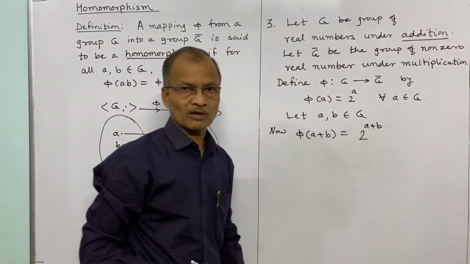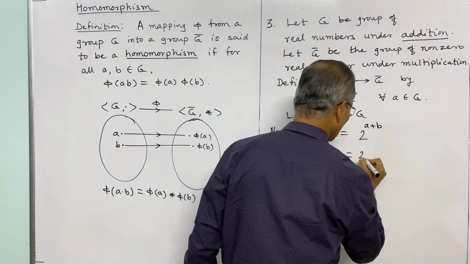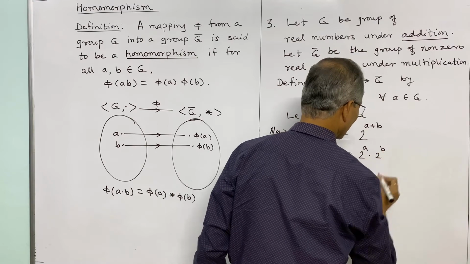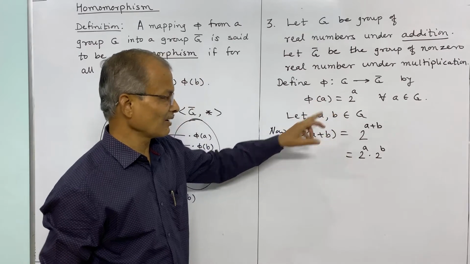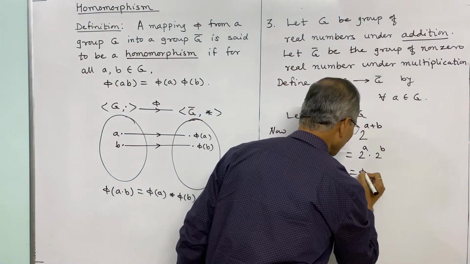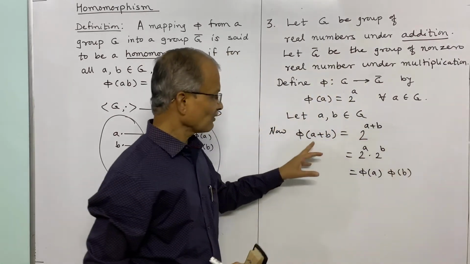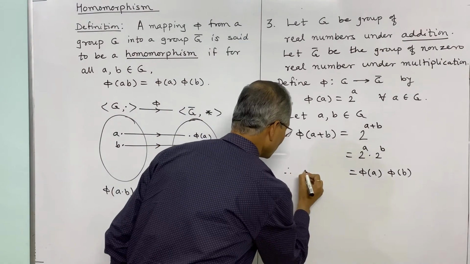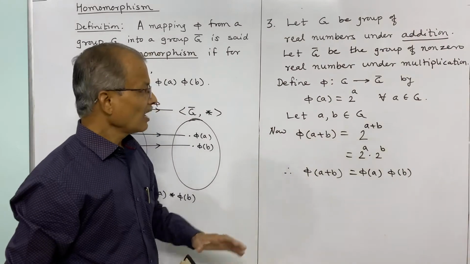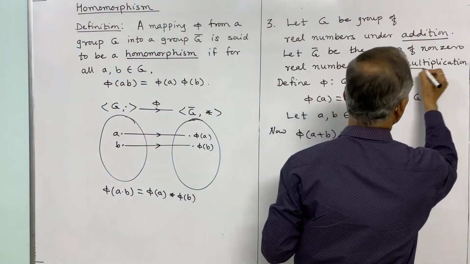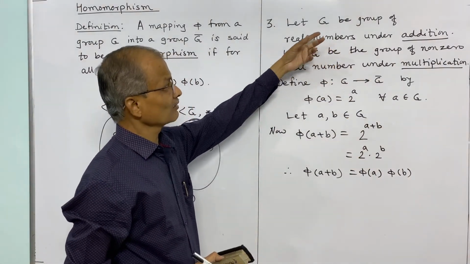Now we can use the laws of indices. 2 to the power a plus b can be written as 2 to the power a into 2 to the power b. And what is 2 to the power a? 2 to the power a is phi of a. And what is 2 to the power b? That is phi of b. And thus we have phi of a plus b, the left side, is equal to phi of a into phi of b. And the second group is under multiplication. So that's why we have considered the groups like this.